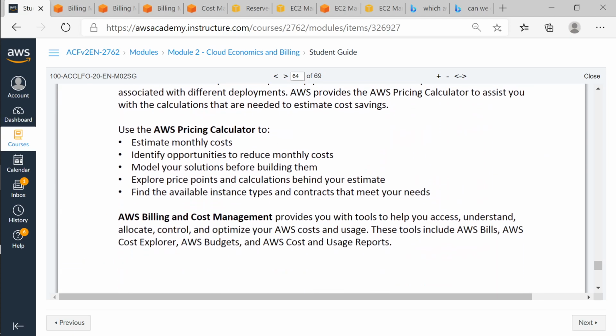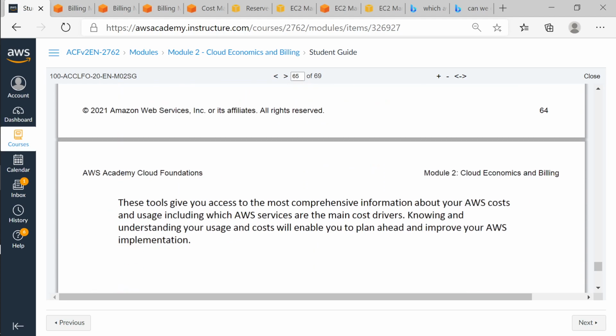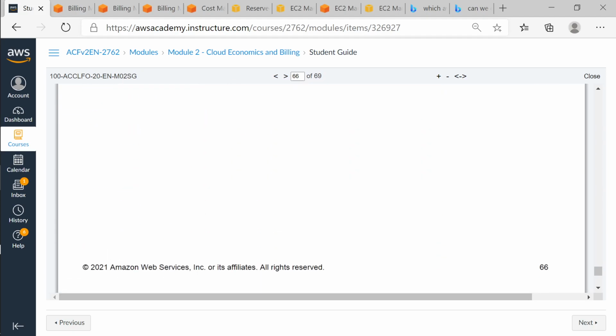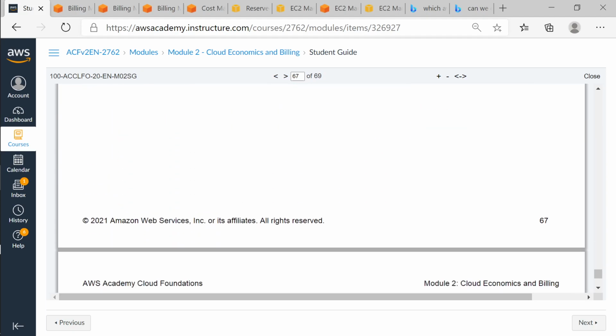So last time we had already seen the pricing calculator, where we calculated and estimated two different costs: total cost of ownership and return on investment. Total cost of ownership refers to a comparison of the cost of on-premises versus cloud. This cost is determined when you want to go into the cloud.